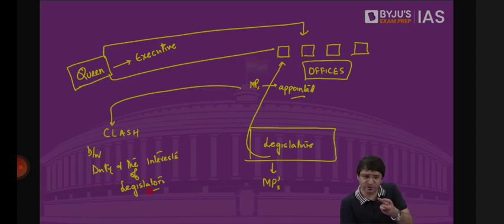Through these questions, through these debates, through these motions and resolutions, which we will discuss today, it is the job of the legislator to hold the executive accountable. And if this executive does not have the majority, they will have to resign. But who will decide whether you have the majority or not? Legislators. But now legislators have their own interest.